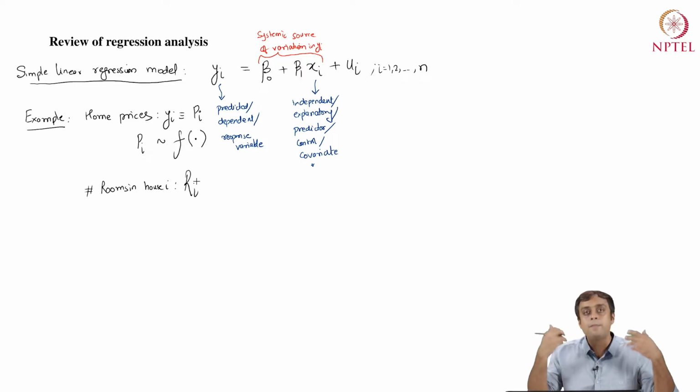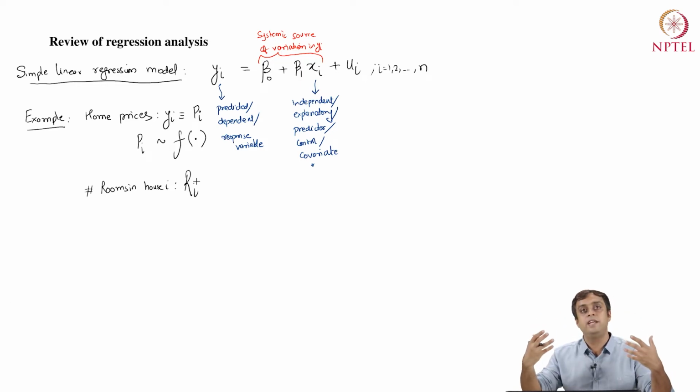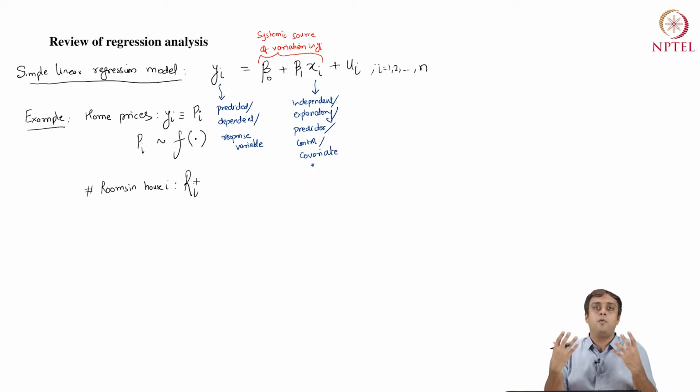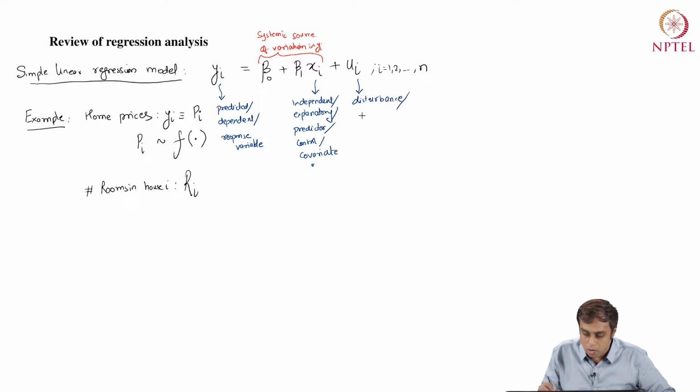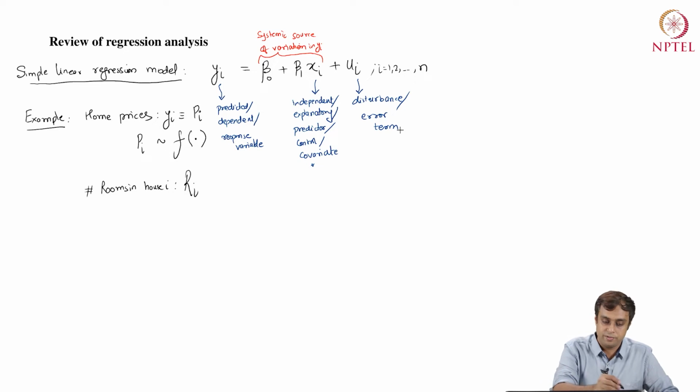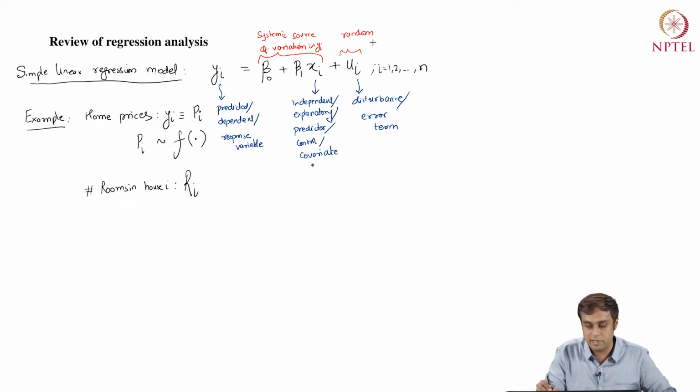right? So there is a systemic component of variation that is going to be our modeled variation, right? And what remains, which we could not explain through xi, is called the model error, which is called the disturbance or error term. This is a random source of variation, right? Now, random source of variation is critical to regression analysis, right?